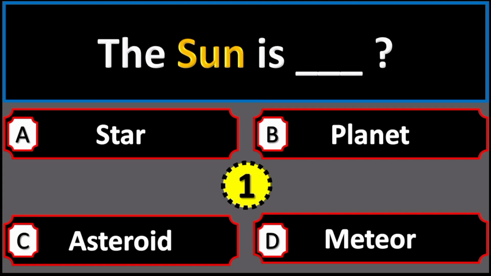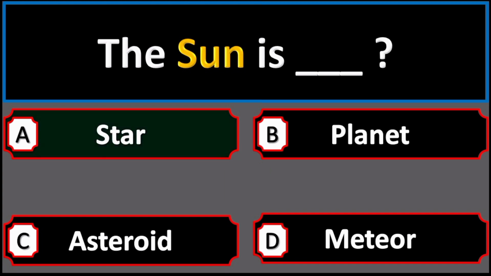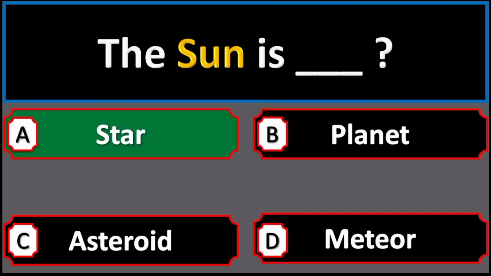The sun is option A star, option B planet, option C asteroid, option D meteor. Right option is option A star.